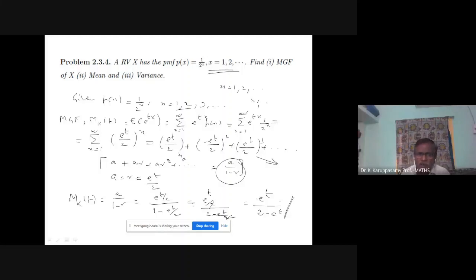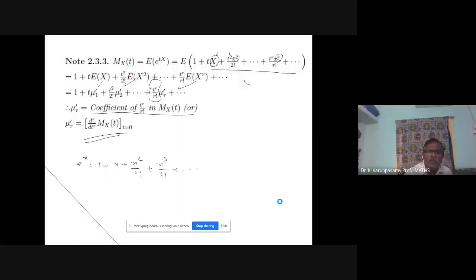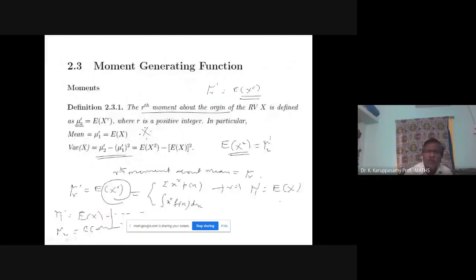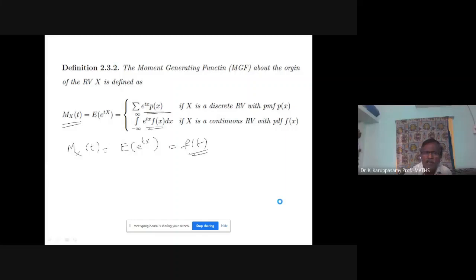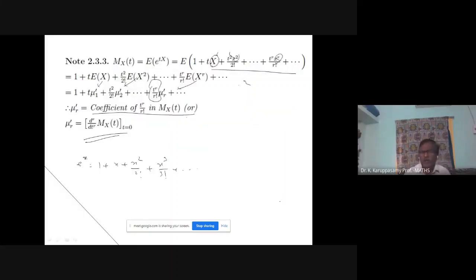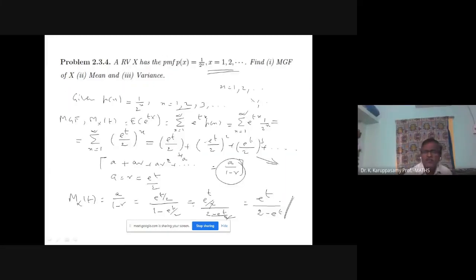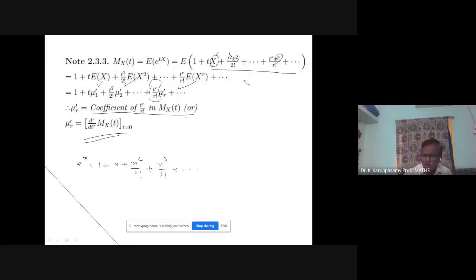What next? Mean and variance I want to find out. Your mean formula is mu1 dash. Variance formula is mu2 dash minus mu1 dash squared. Then how to find mu1 dash, mu2 dash from the moment generating function? I am going to use the differentiation formula, this formula, to find mu1 dash. For mu1 dash, you differentiate the moment generating function one time, then substitute t equal to 0.